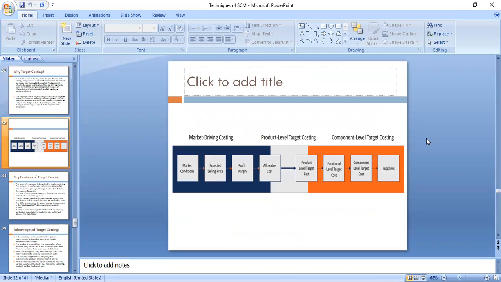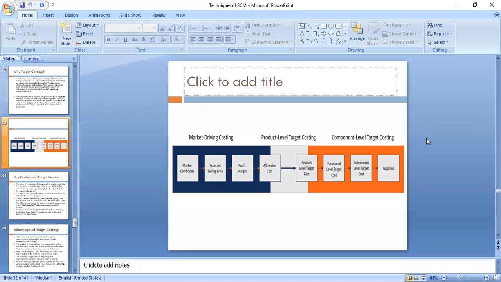Now, when we talk about target costing, we can classify it at three levels. One is market driven target costing. Second is product level target costing. And third is component level target costing. Now, when we talk about market driven target costing, that is basically with how the market is driving the cost, like market conditions.